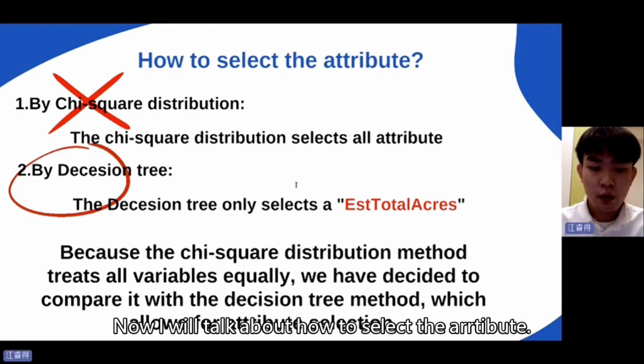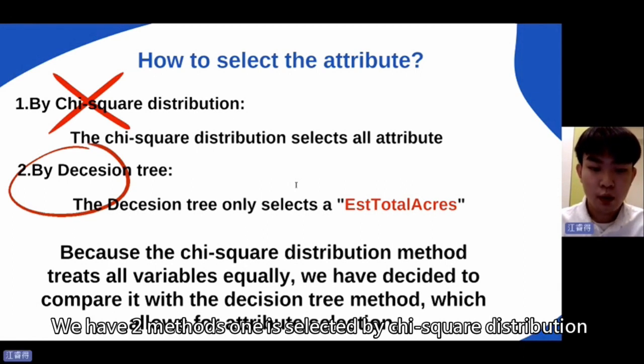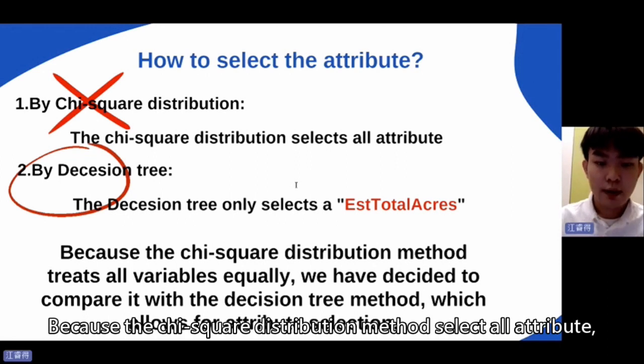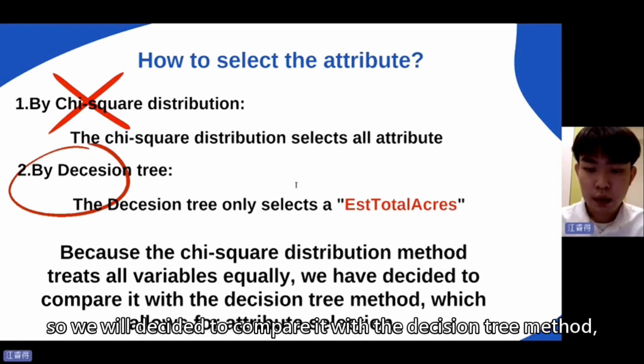Now I will talk about how to select the attributes. We have 2 methods. One is selection by the chi-square distribution method. The other is selection by the decision tree method. Because the chi-square distribution method selects all attributes, we will compare it with the decision tree method.